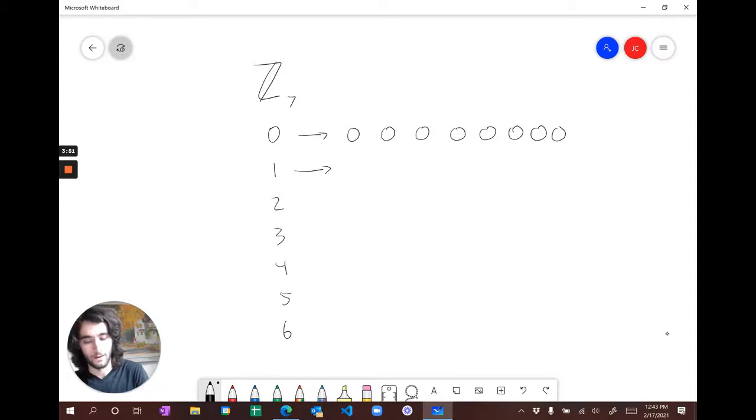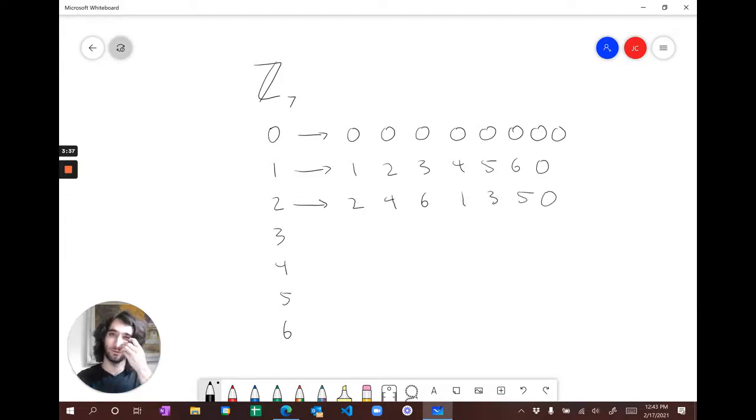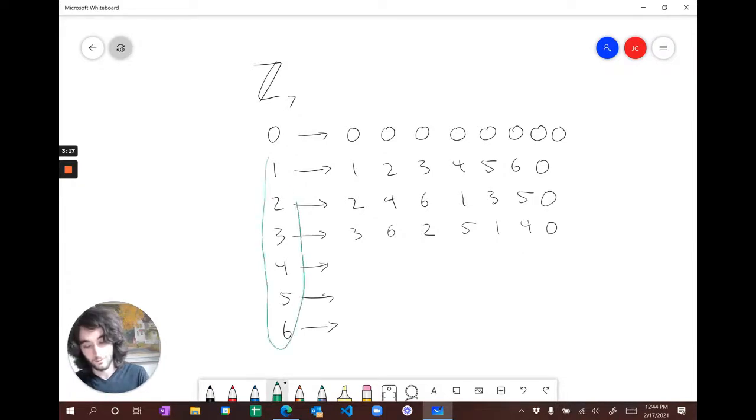How about 1? Well, if you keep adding 1s together, you eventually get the entire group. So that's a generator. How about 2s? If you keep adding 2s together, you eventually get the entire group, with the operation being mod 7, of course. In fact, the same thing is true for 3s. That would be 2, 5, 1, 4, 0. The same thing's true for 4, and for 5, and for 6. So in fact, all 6 of these elements are generators. The only one that wasn't a generator was 0.